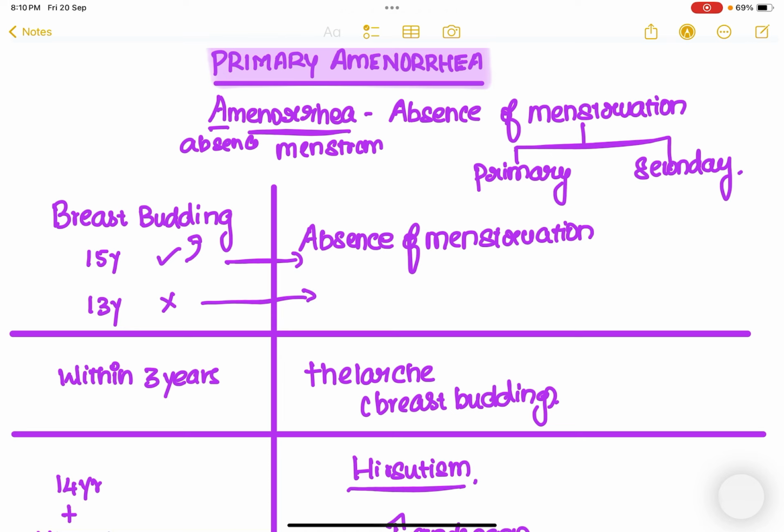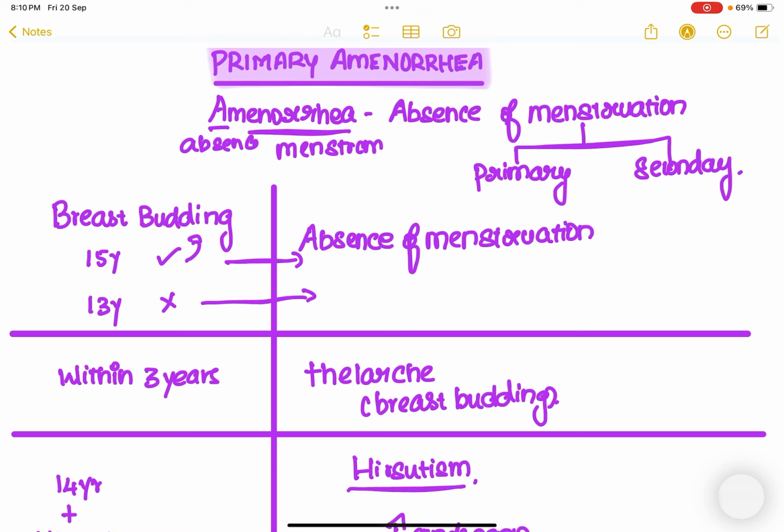So in continuation with the previous topic, now we are going to discuss primary amenorrhea. Before starting, let's have a quick rapid revision about what amenorrhea is. Basically, amenorrhea means absence of menstruation, where A stands for absence and menorrhea stands for menstruation. Now, amenorrhea can broadly be classified into two types: one is primary amenorrhea, the second is secondary amenorrhea.